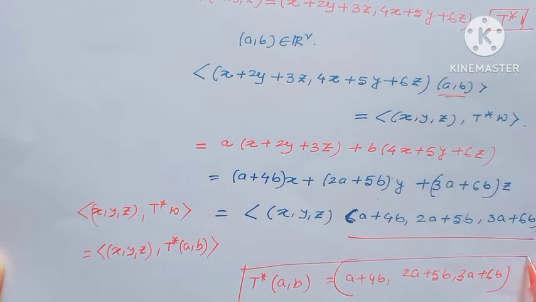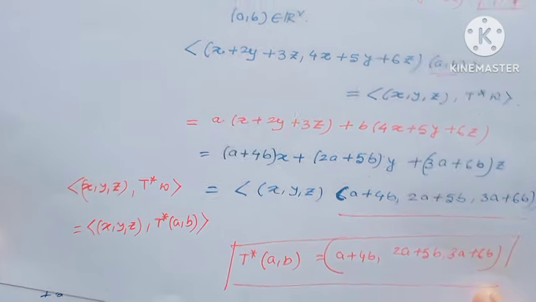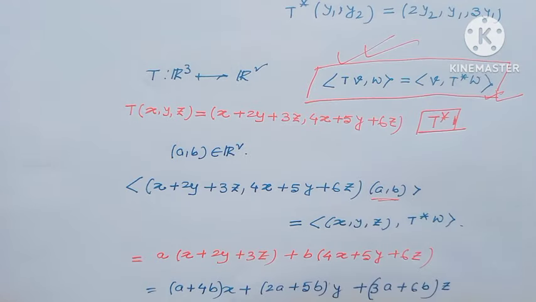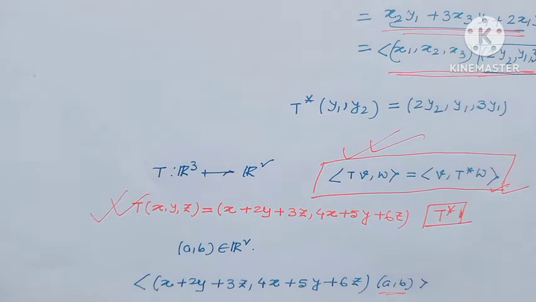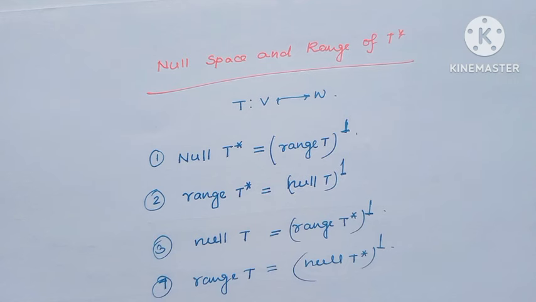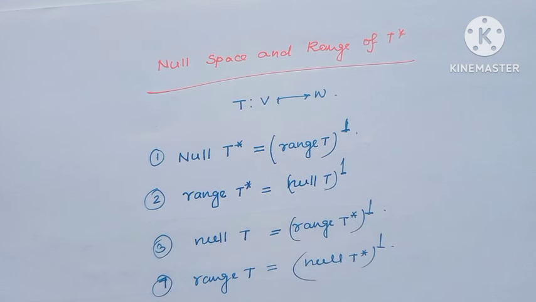This is the adjoint. I hope all my viewers have understood. This is the adjoint of the transformation T. Now I will look at some relations between the null space and range space of T star. If T is a linear operator from V to W, then